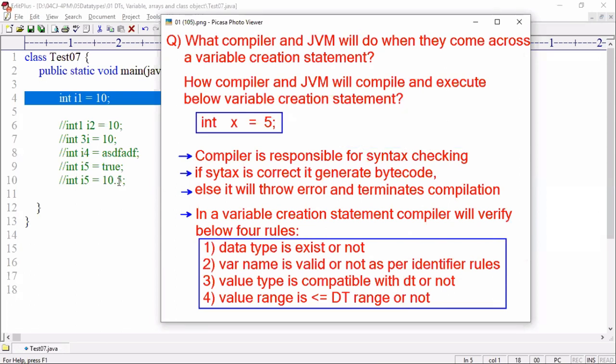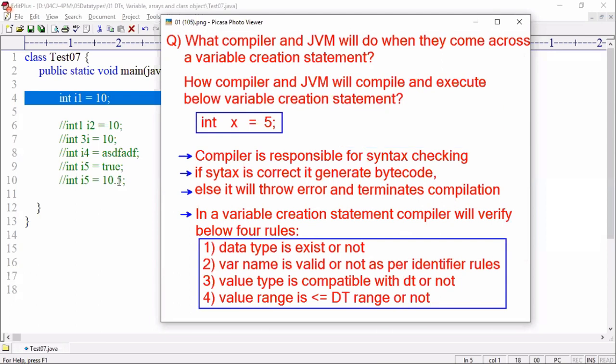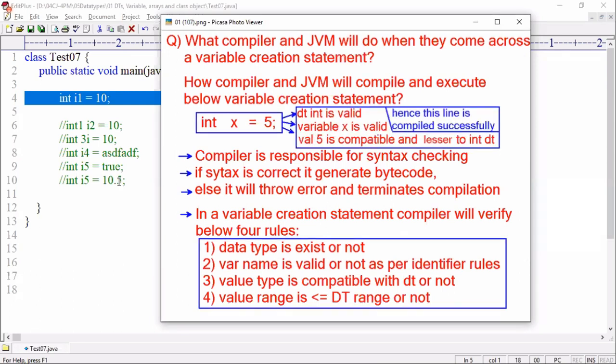Next, is the variable name valid or not? Yes, the variable name is valid. Is the value type compatible with the data type or not? Yes, compatible. Is the value range within the data type or not? Yes, it is within the data type. Hence, this line is compiled successfully.